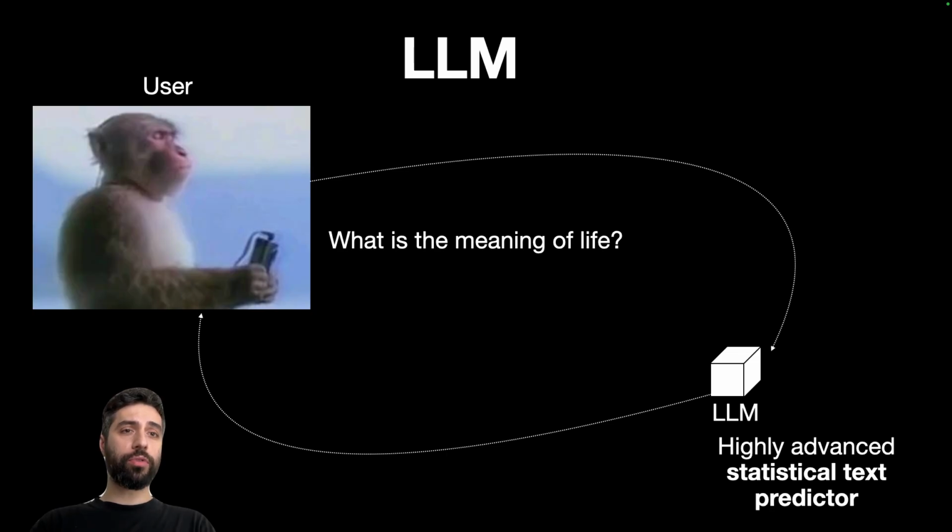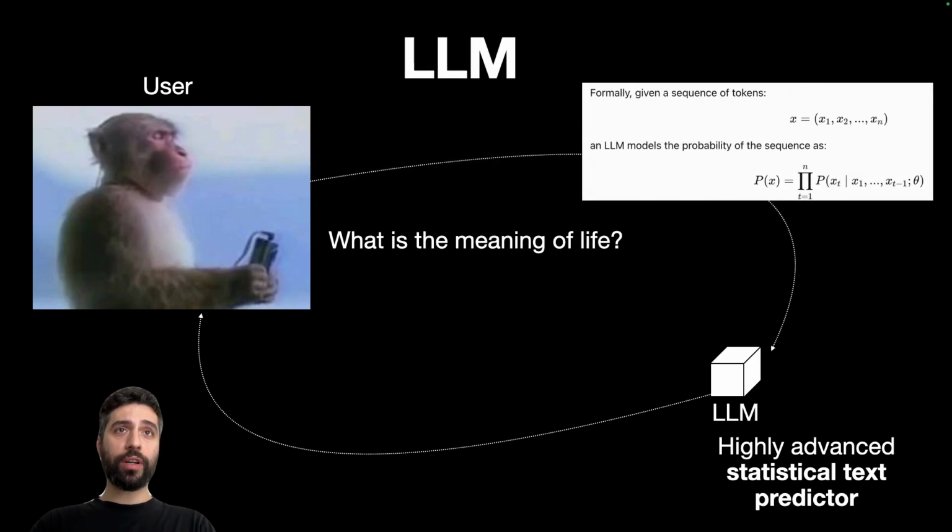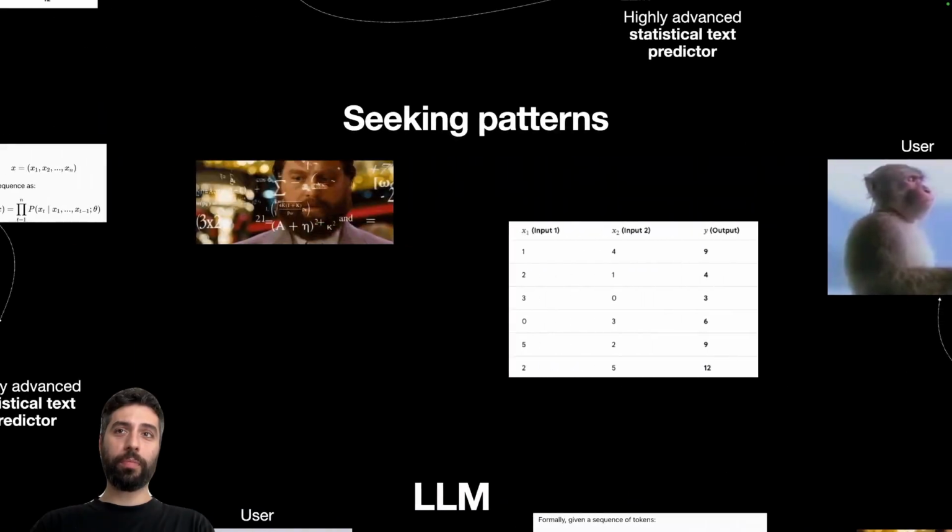From a high level point of view, the large language model is just a statistical text predictor. So basically, for a given sequence of tokens, meaning our prompt, the LLM is going to model the probability of that sequence in order to predict the next token, so it can output our response. And when ChatGPT was released, the filtering of the input prompts was not that harsh, meaning that you could have asked almost anything that you had on your heart. Nowadays, the filtering is way better.